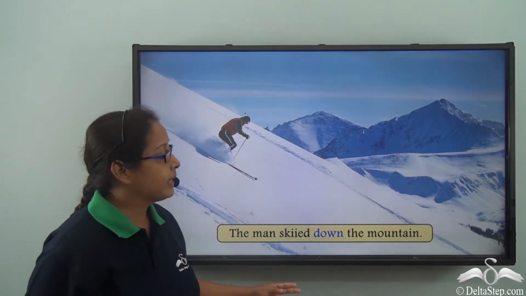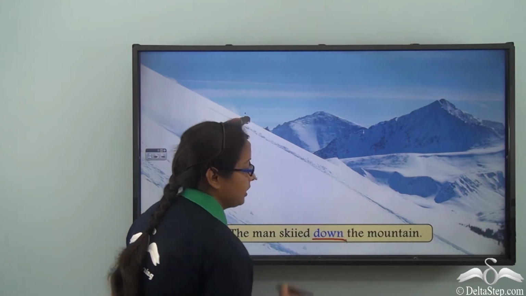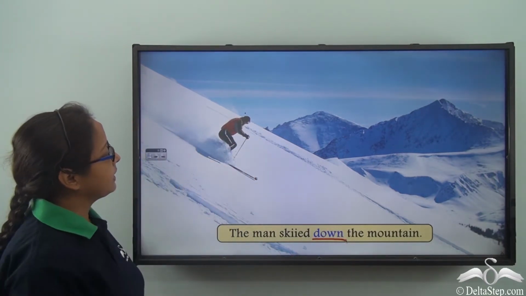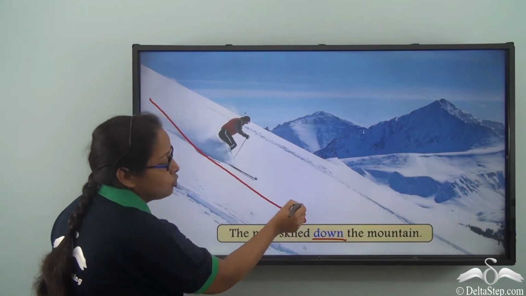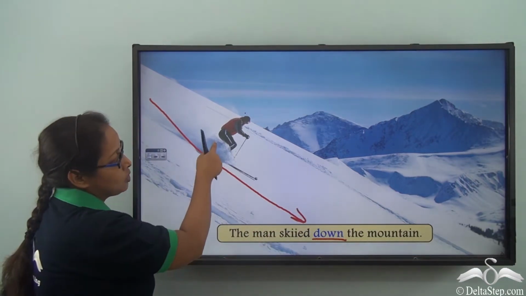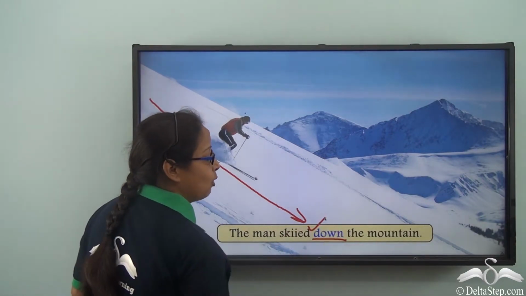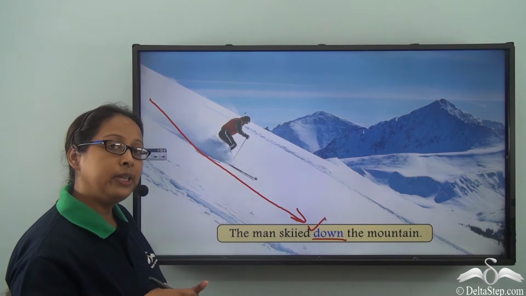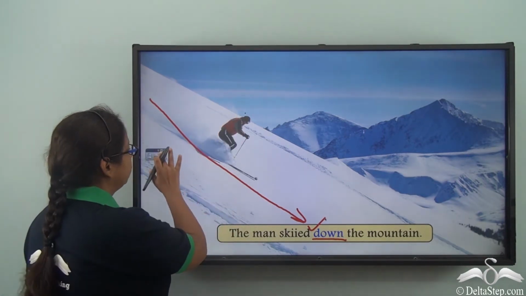The man skied down the mountain. So down is the preposition here. And we can see that he is moving from a higher level to a lower level. So we have used the preposition down in this case. There's a movement involved from a higher to a lower position.